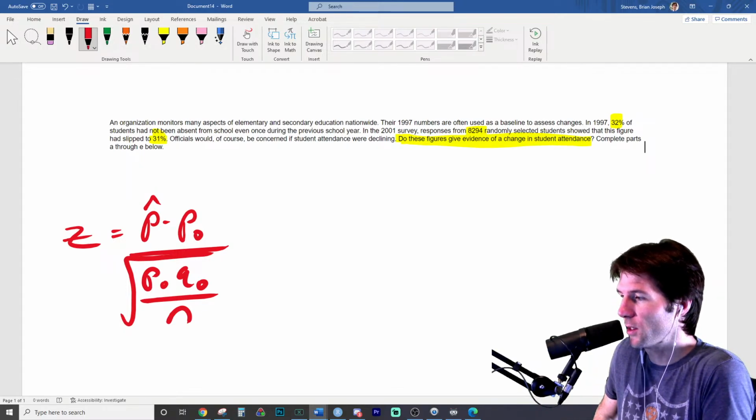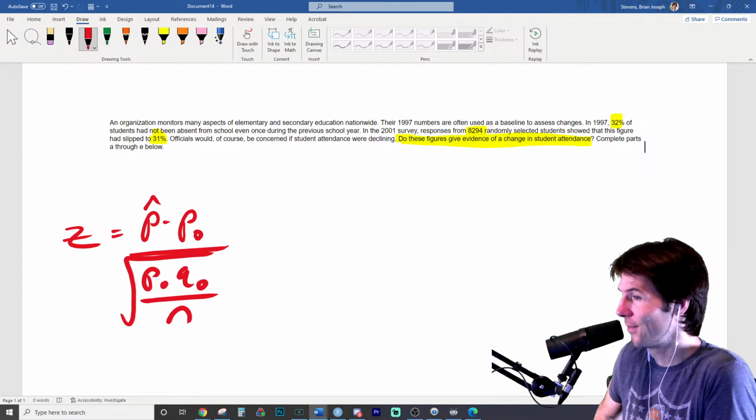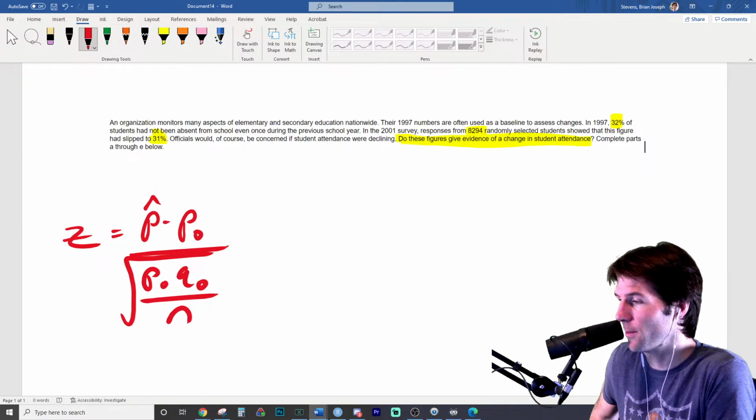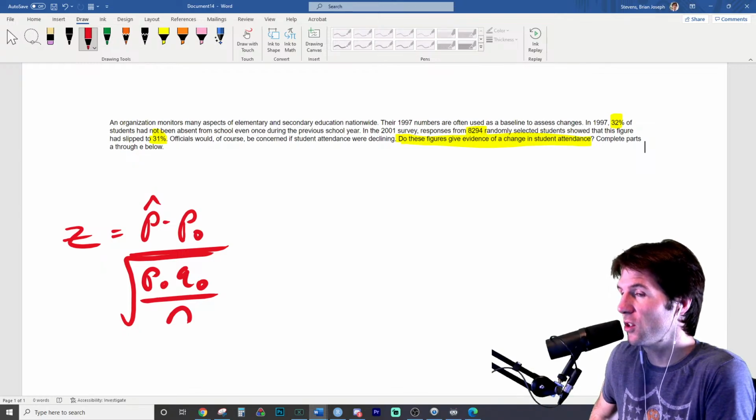The current percent, so we have here a sample of 8,294. And from that sample of 8,294, we saw 32% with perfect attendance. And in previous years, 31%. So what notation do we have? Any notation?